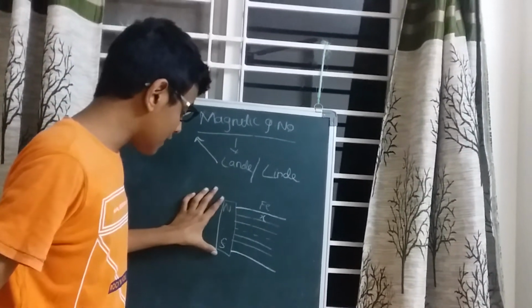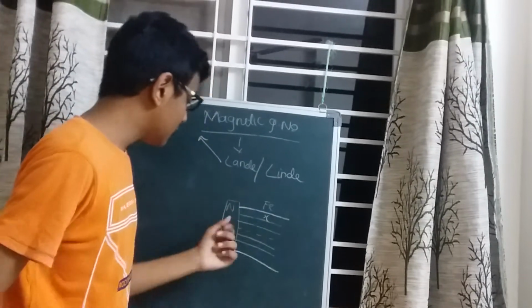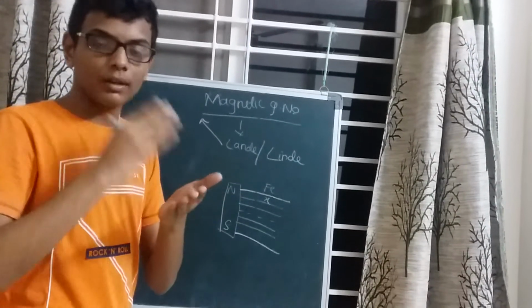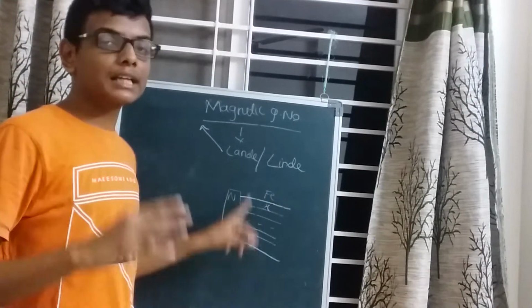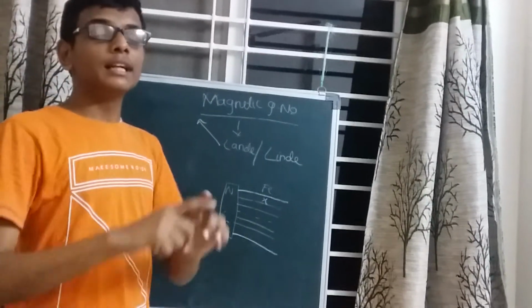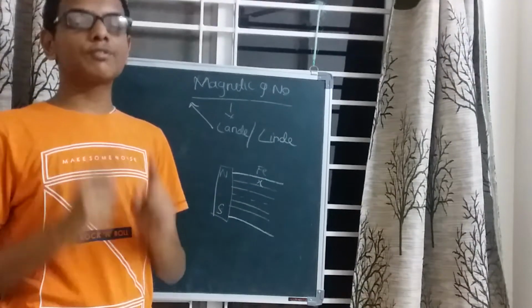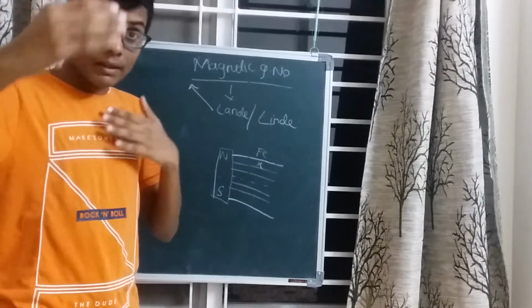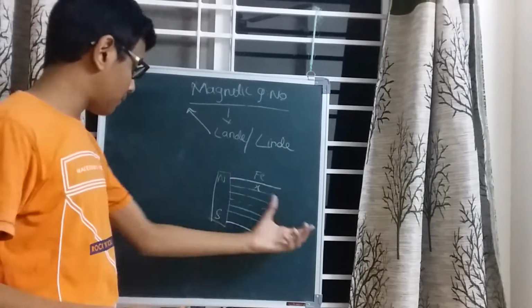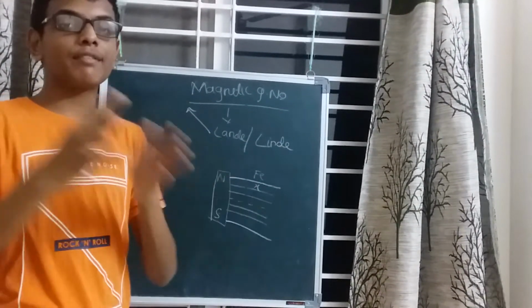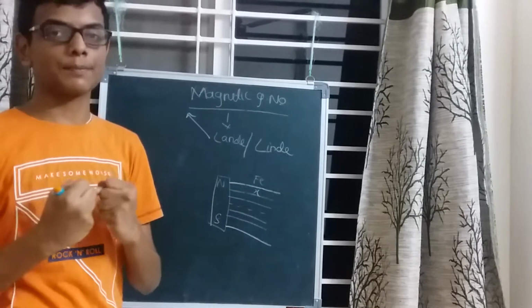So the poles have been represented with a bold line and the center with a broken line. So the general definition of the magnetic field is the region around the magnet where its influence could be felt, so that a magnetic substance gets attracted towards this magnet, or any substance having magnetic properties can attract another substance.